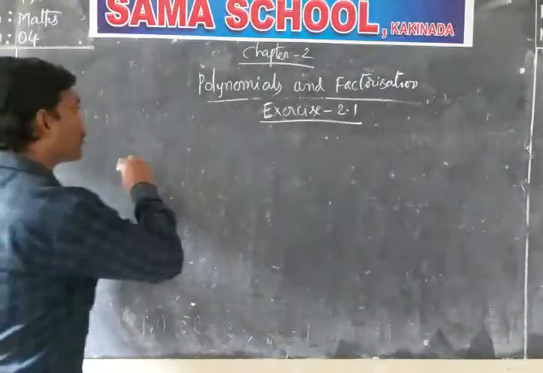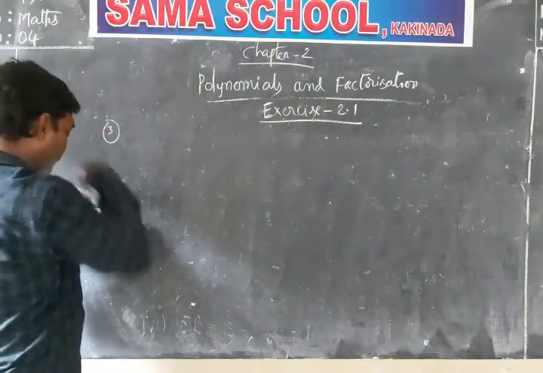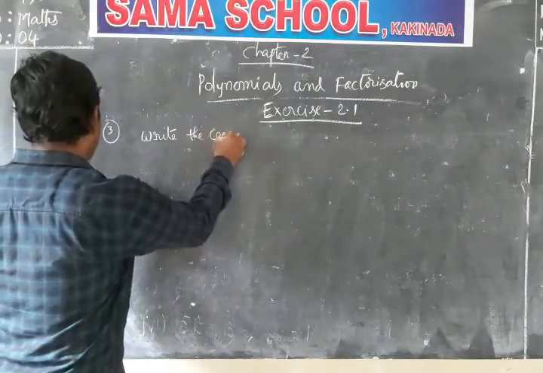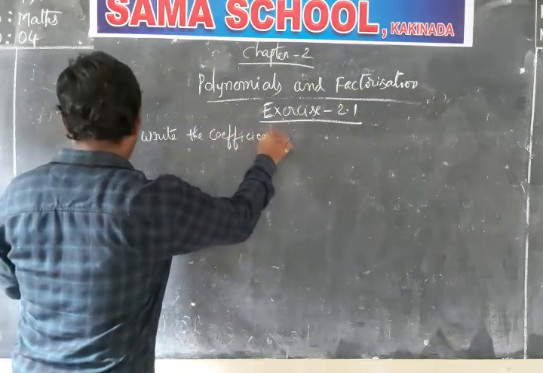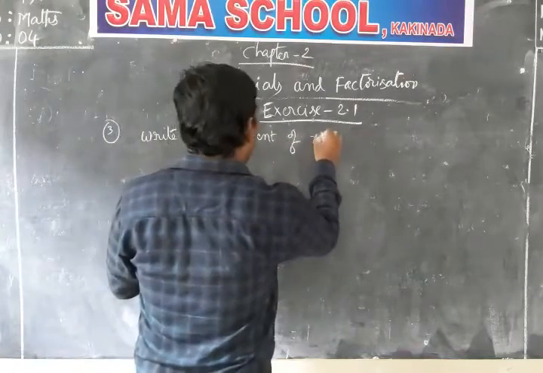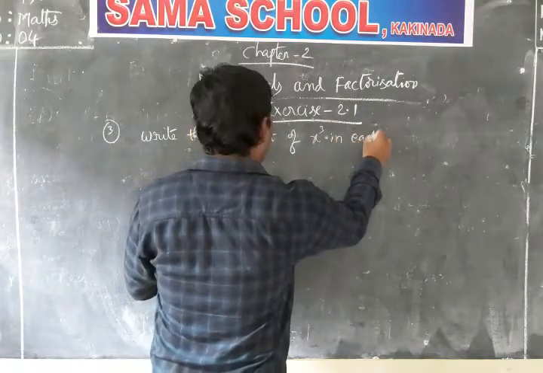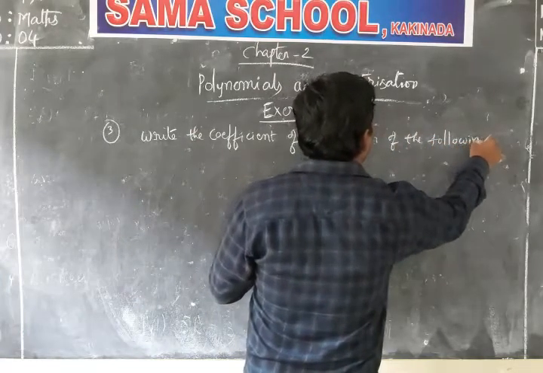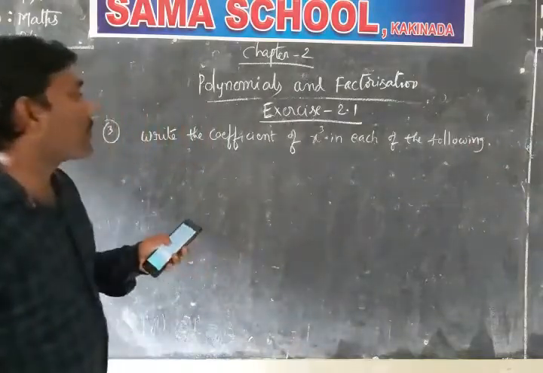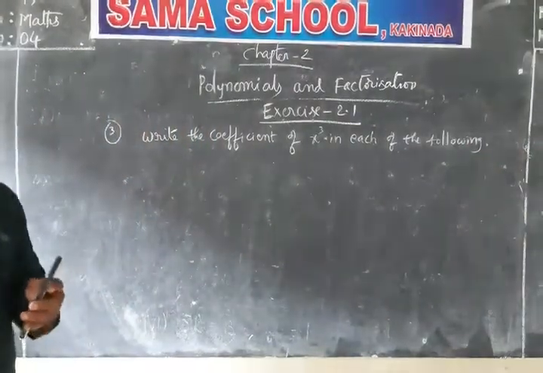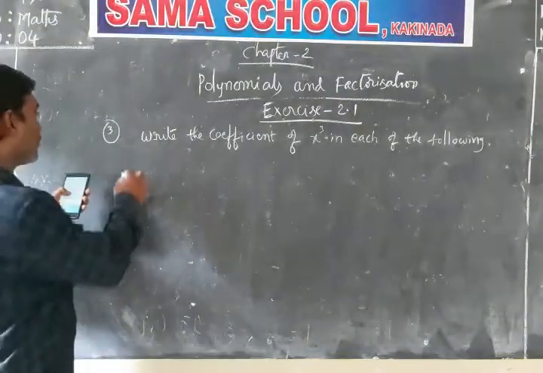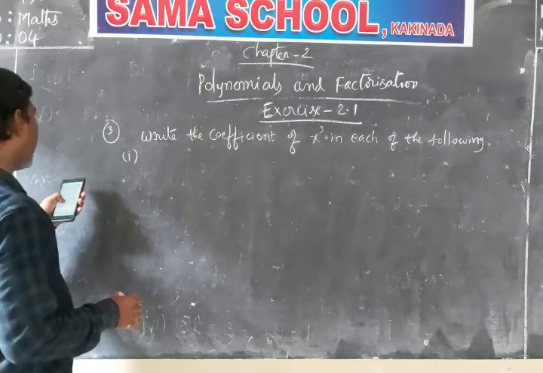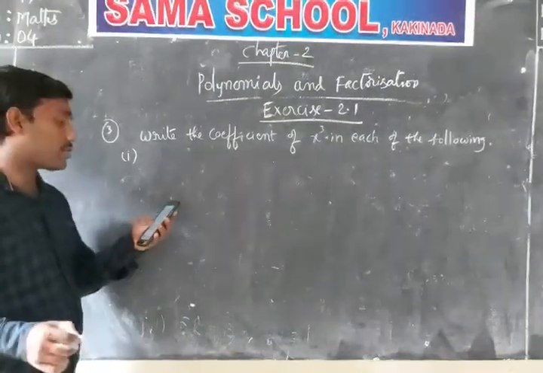Anyway, I am writing the question also on the board, you can also follow. Write the coefficient of x cube in each of the following. See here, I want to take the questions now. In this particular exercise, there are around 8 questions. Okay, one by one we are going to complete.